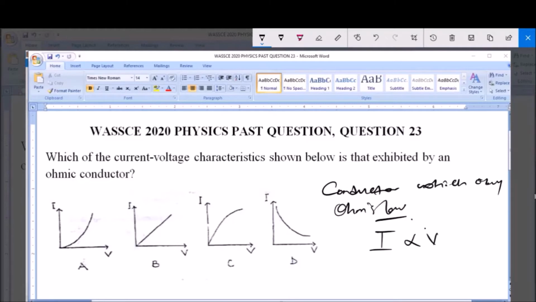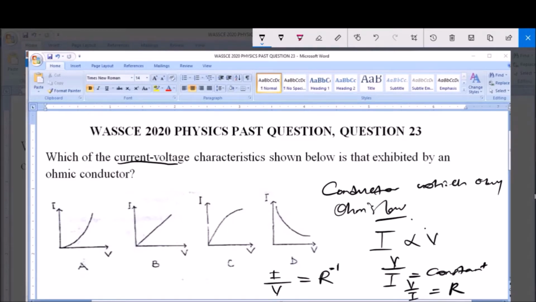Now this is Ohm's law, and so therefore we have that V over I is equal to a constant, and so V over I is equal to the resistance. Now in the graph, we are given a graph of current against voltage, meaning I against V, and this is the inverse of resistance.